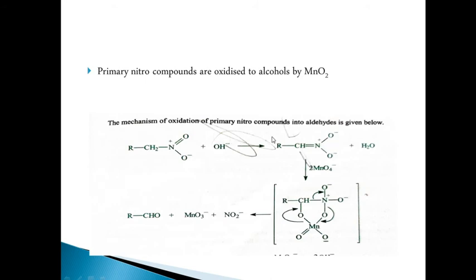Earlier I explained the formation of cyanohydrin.